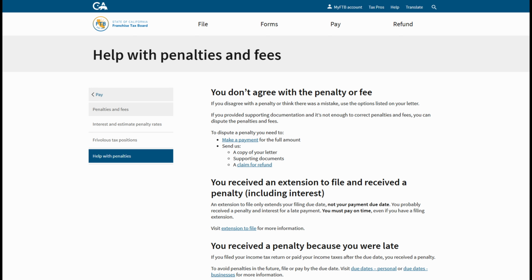You received a penalty because you were late. If you filed your income tax return or paid your income taxes after the due date, you received a penalty. To avoid penalties in the future, file or pay by the due date. Visit Due Dates Personal or Due Dates Businesses for more information.